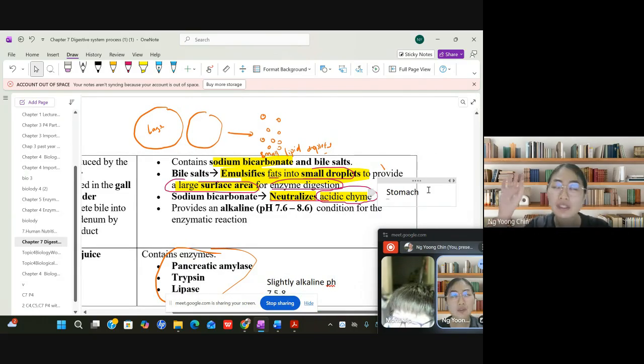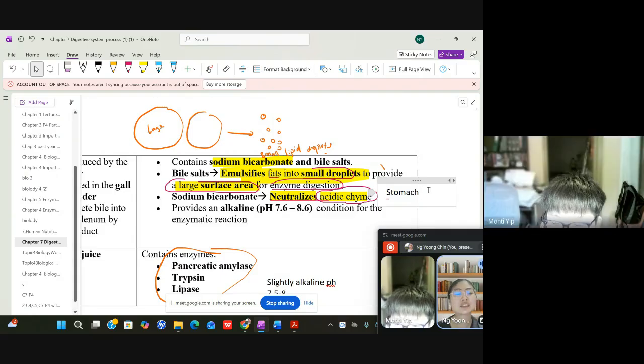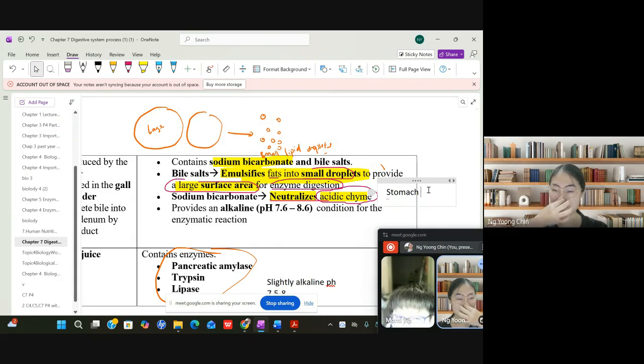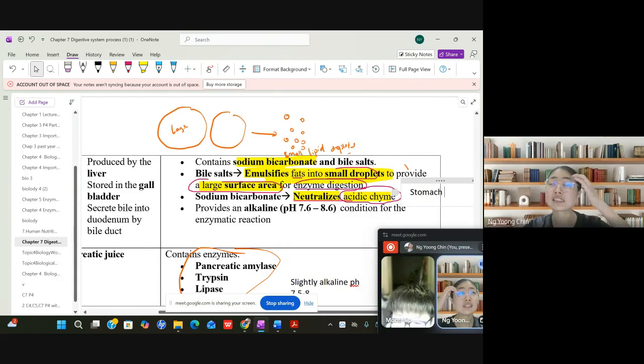And then Monty, one thing: just now you talked about the stomach, right? Will there be starch digestion or any lipid digestion? Okay, the answer is no. The stomach only carries out protein digestion. There's only protein digestion happening in the stomach. And protein digestion prefers the acidic environment in the stomach.